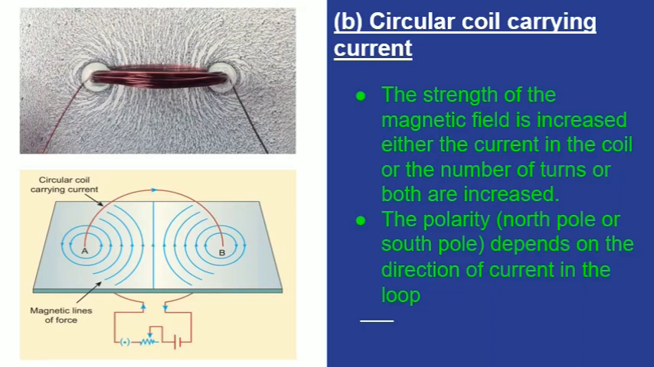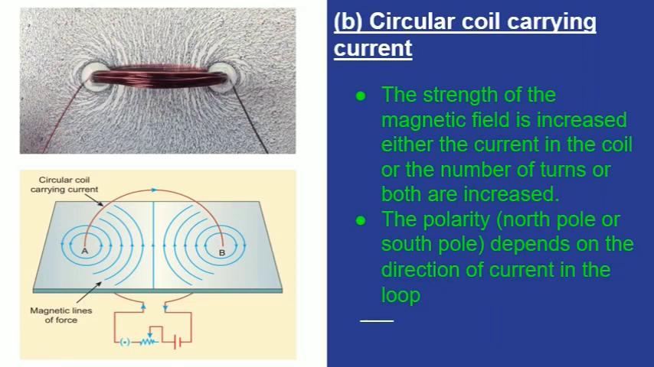The strength of the magnetic field is increased if either the current in the coil or the number of turns is increased. The polarity depends on the direction of the current in the loop. Polarity means the coil is behaving like a magnet. So usually a magnet has a north and south pole. South and north pole is the polarity of the magnet.